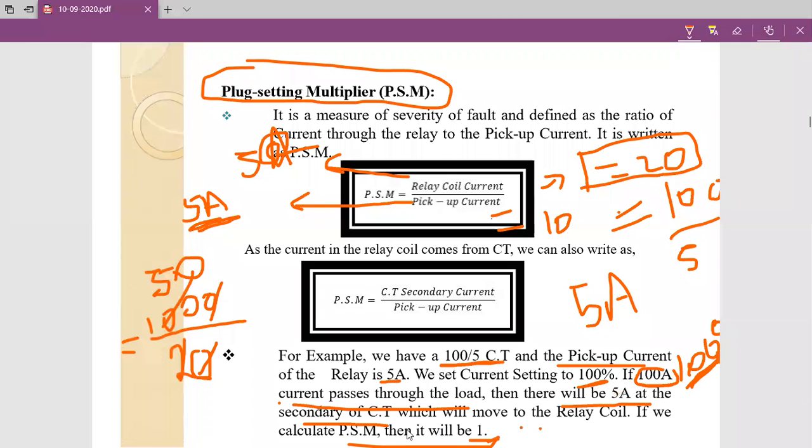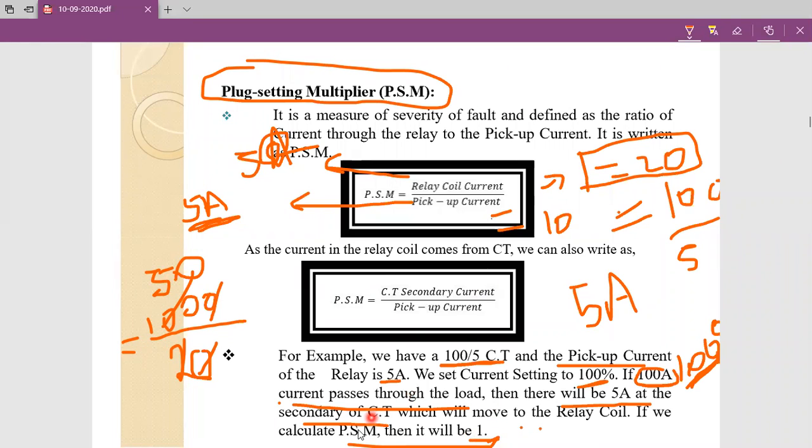That means the PSM value indicates the severity of fault current. We can know the severity of fault current by seeing the PSM value. The severity of fault current increases with an increase of PSM value.